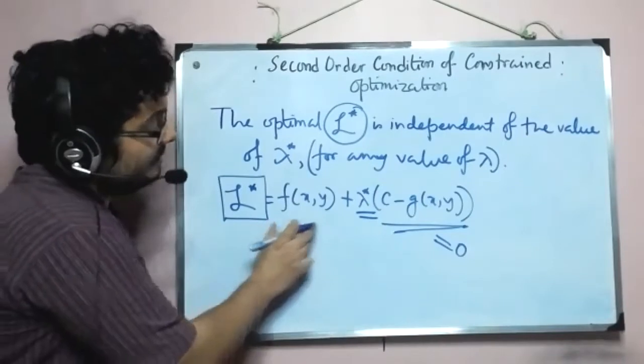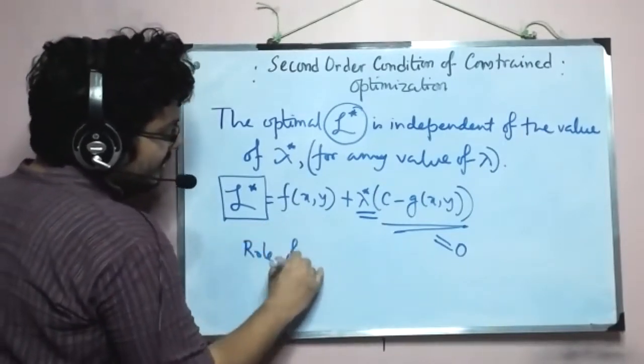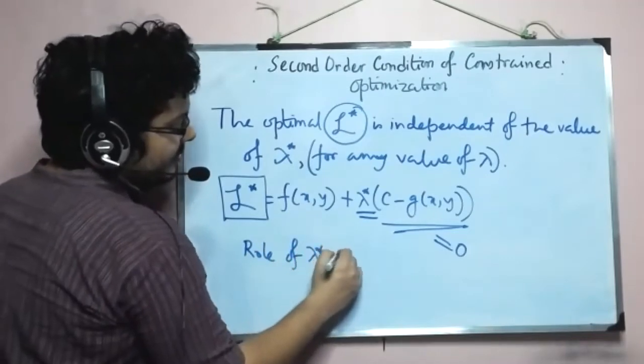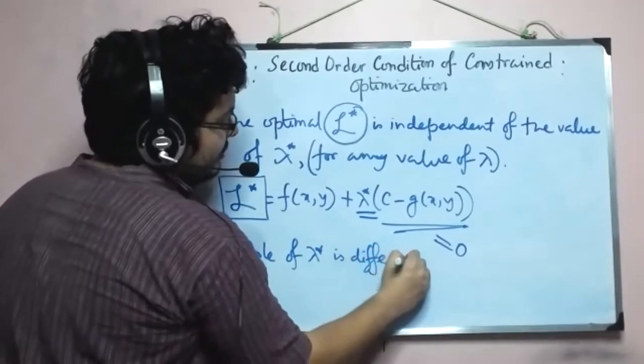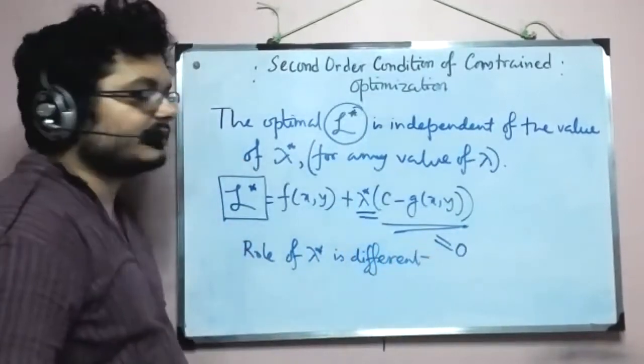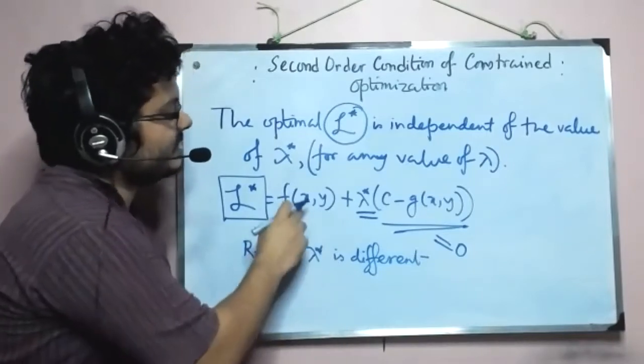In other words, the role of lambda star is a bit different. We cannot say that the role of lambda star is like the role of x and y.